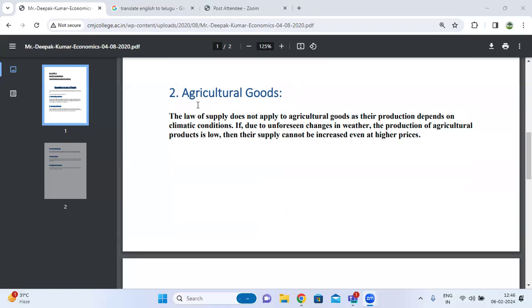So it depends upon the climate conditions and weather situations, which can lower the output of products. Therefore, the supply of agricultural goods cannot be increased.